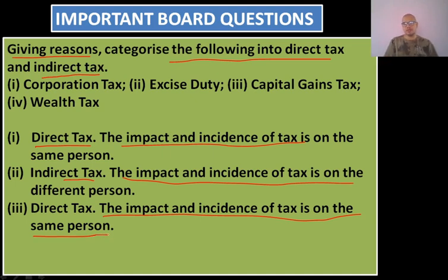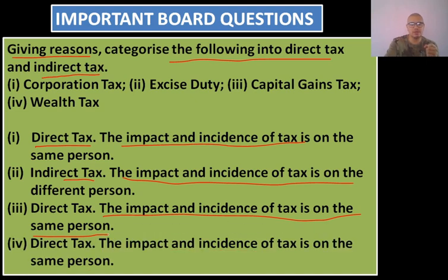For example, if a person is investing in shares and he gets a huge return on the investment, then the tax imposed on that gain from investing in shares cannot be shifted to his neighbor or to his friend. So the impact and incidence of tax is on the same person. That is the reason why it is known as direct tax.